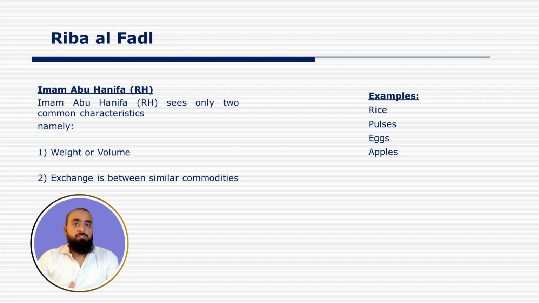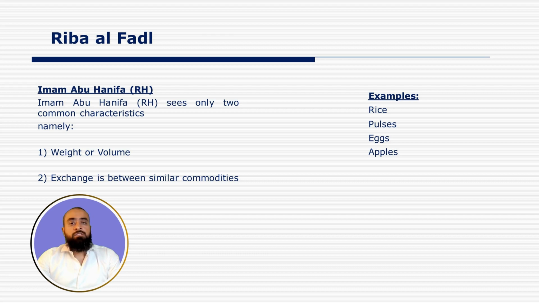So if rice, which is sold by weight, is being sold against a commodity which is not sold by weight or volume, then the rules of Riba Al Fadl in this case will not apply, and rice and eggs can be exchanged in any quantity against each other. It is also not necessary to exchange them hand to hand or spot, that is immediately.